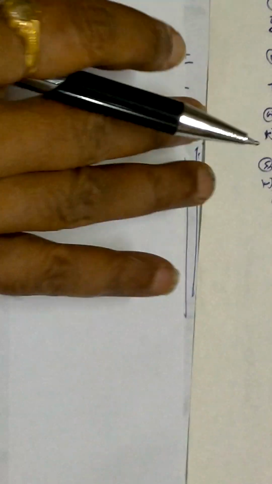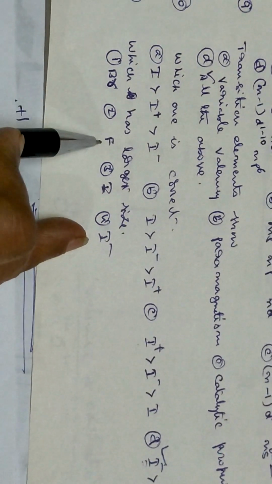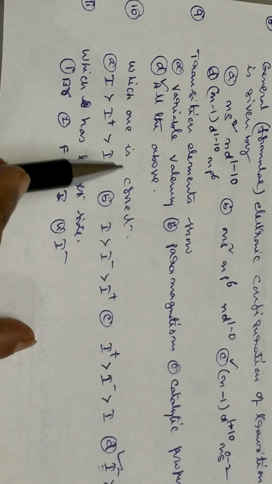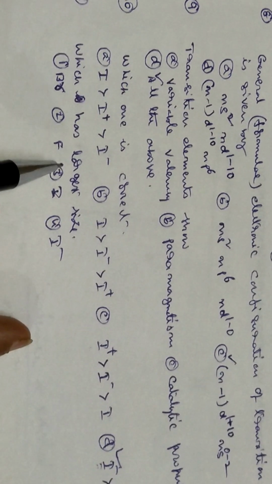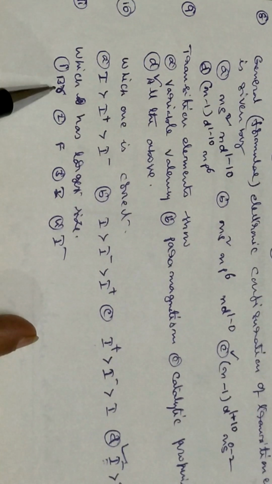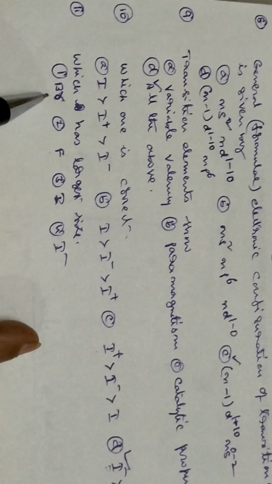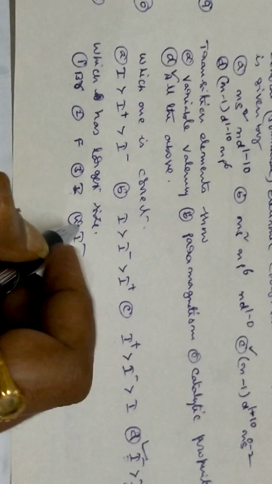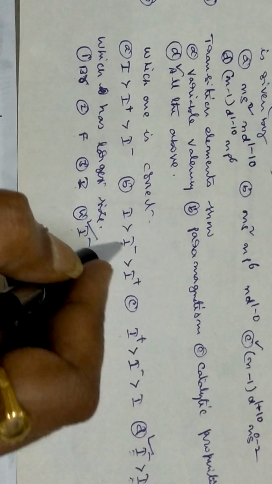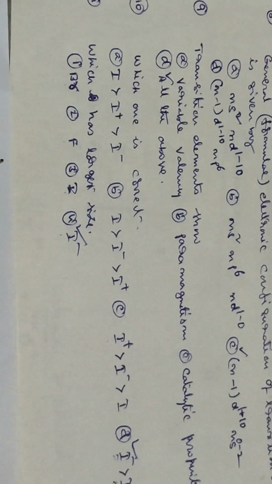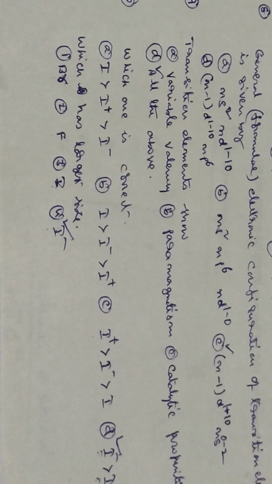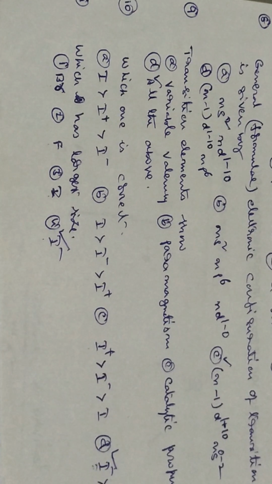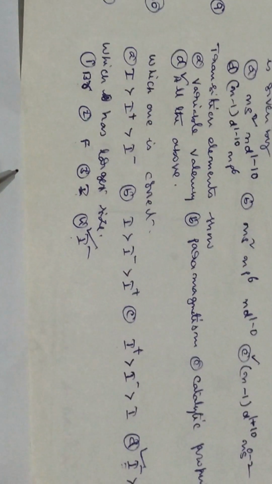Largest size is among fluorine, bromine, iodine and iodine minus. These are the halogen family. From top to bottom the size increases. So fluorine, afterwards chlorine, chlorine afterwards bromine. So fluorine is the least, bromine is the second, then iodine is the next, and iodine minus, you are adding one more electron, so the largest size is iodine minus. Like this, the same thing can also be asked differently. So please remember the basic fundamentals. Tomorrow we will see some more question answers. Okay, thank you.